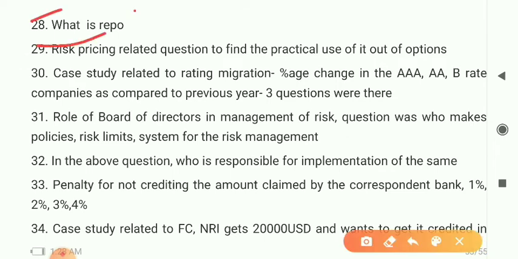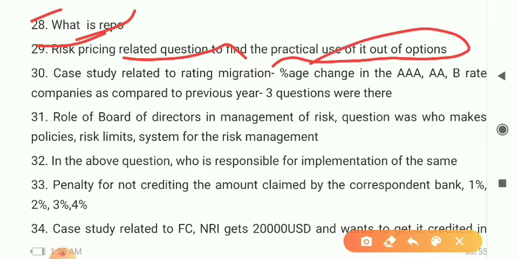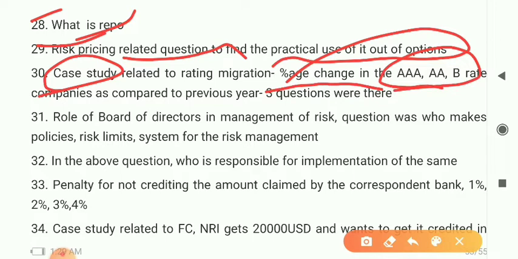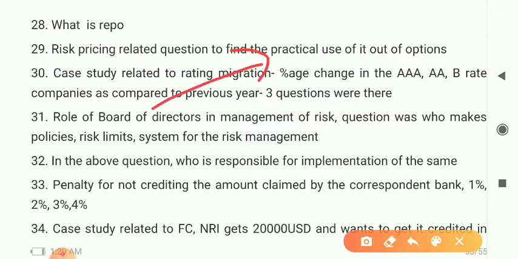So what is repo rate? What is repo rate? Risk pricing related questions to find the practical use of it out of the options. And a few had a study, that is change of migration. A rated company, from A to triple A, B rated company as compared to the previous years. Three questions were there. So this is a must question. If you look at the numerical part, you can easily get a maximum of 1, 2, 3, 4 marks from it.